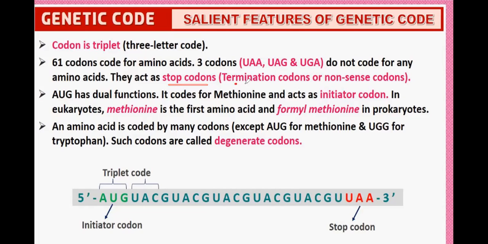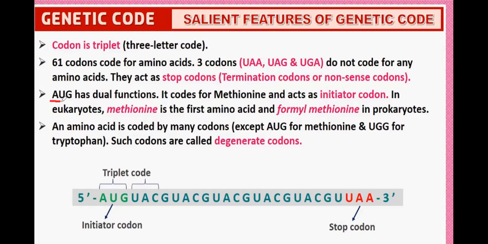They are also known as termination codons or nonsense codons. Sometimes a question will ask for the correct set of nonsense codons. Nonsense codons are nothing but stop codons: UAA, UAG, UGA.